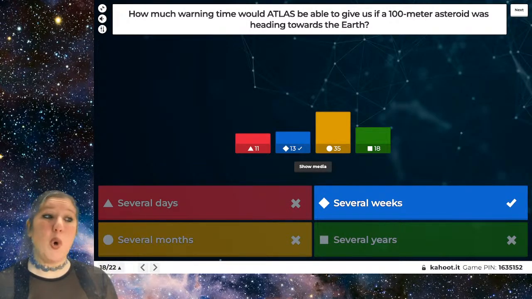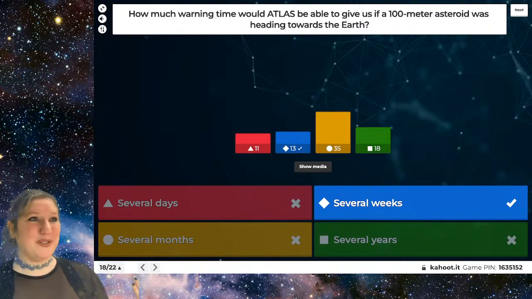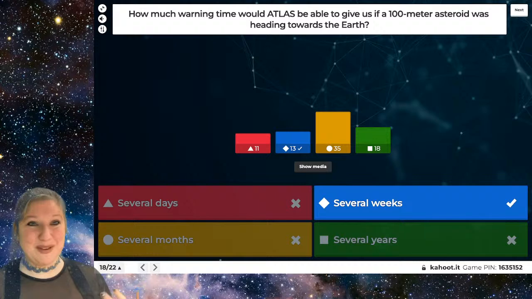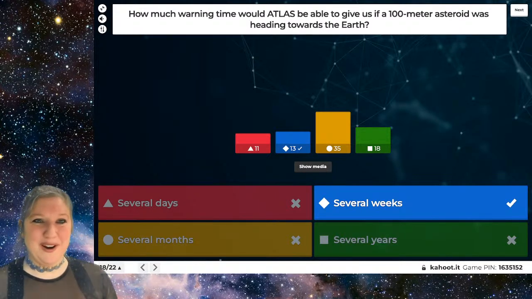And the answer is only several weeks. So if something was bigger, you'd have more time to be able to detect it because it would be easier to see. But something that is only 100 meters wide, you'd only have a few weeks after detecting it to be able to prepare for its imminent arrival. So that's one reason why we should work really hard to try and detect these types of things in our solar system, because we don't have that much lead time.